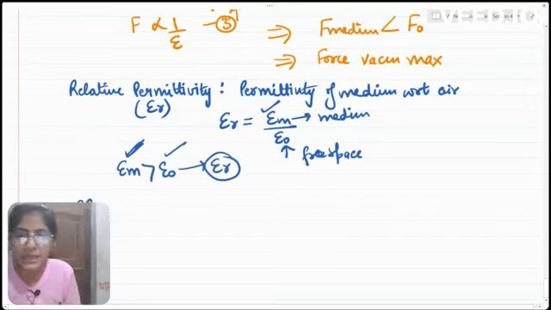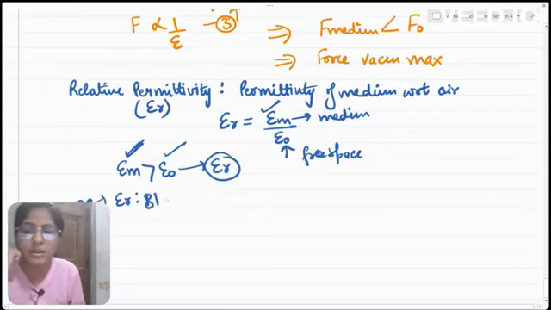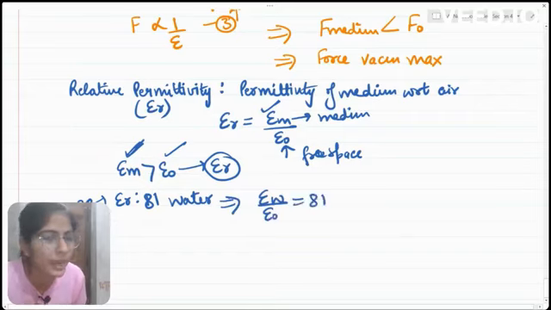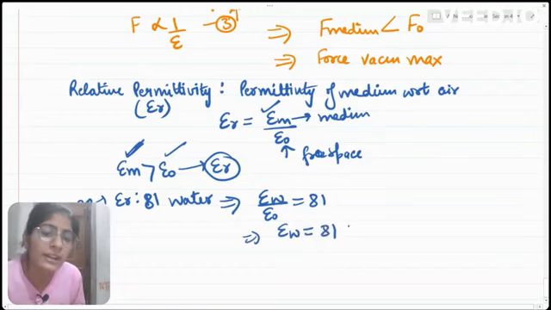For example, let us say epsilon r for water is 81. This implies that the permittivity of water divided by the permittivity of free space is equal to 81. This implies the permittivity of water is equal to 81 times epsilon naught.